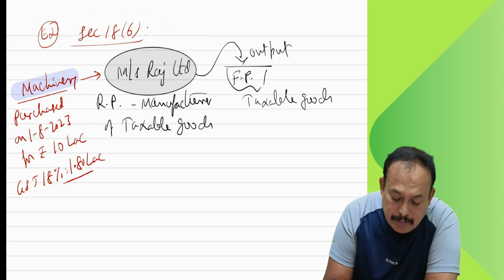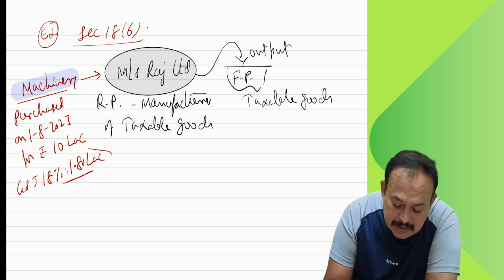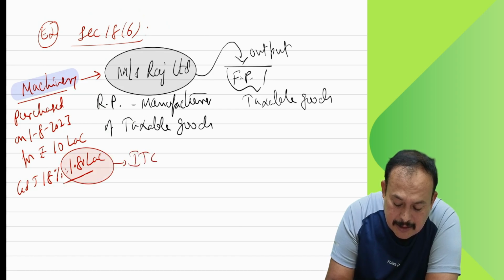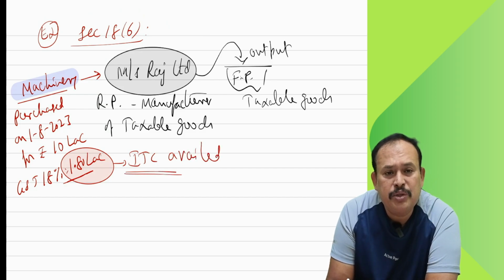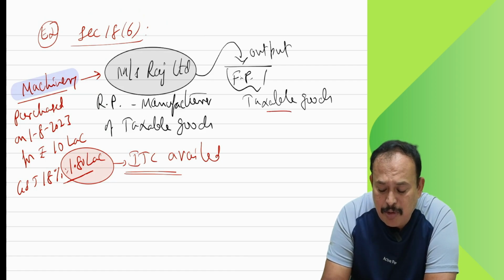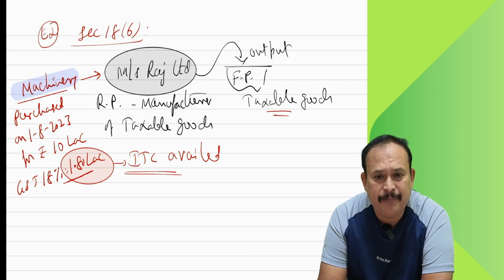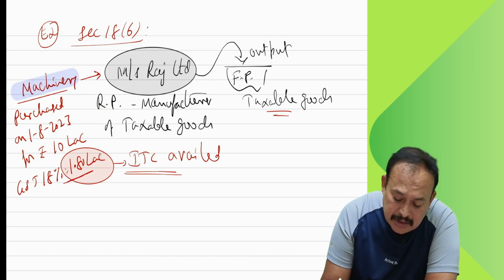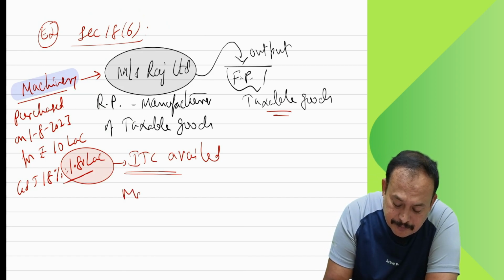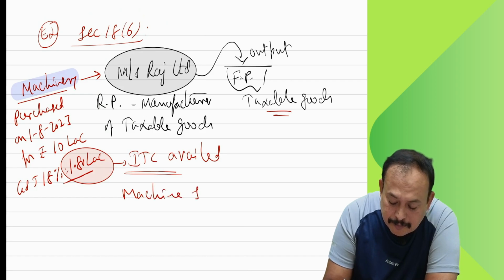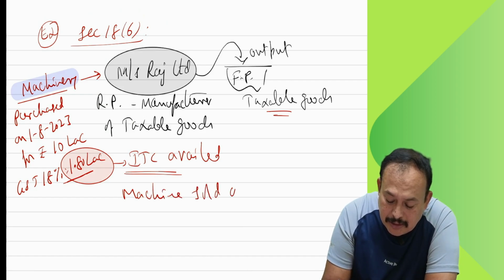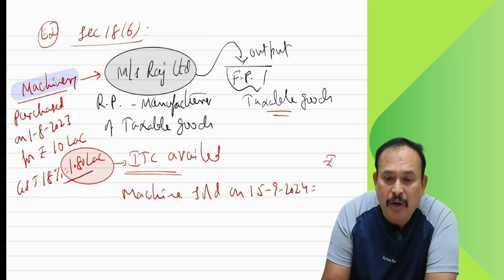Before selling, this 1,80,000 GST, ITC was availed because I used it in my production process of taxable output, eligible for claiming input tax credit. Now what happened? This machine was sold today on 15th September 2024. At what price did I sell?